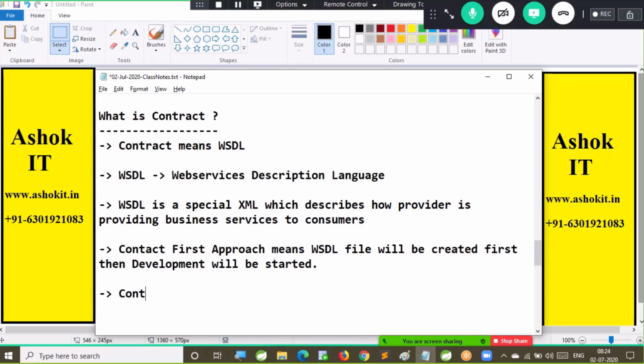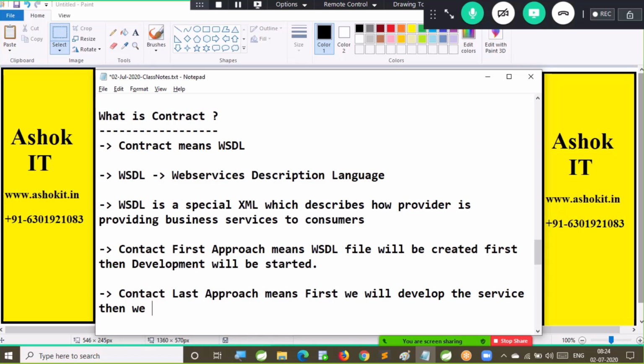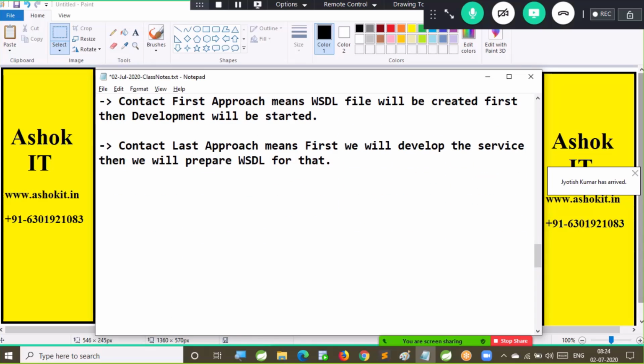So what is contract last approach? Contract last approach means first we will develop the service, then we will prepare the WSDL for that. So what is the difference between contract first approach and contract last approach? In contract first approach, we create the WSDL first, then we create the service. In the contract last approach, we create the service first, then we generate the WSDL for that.